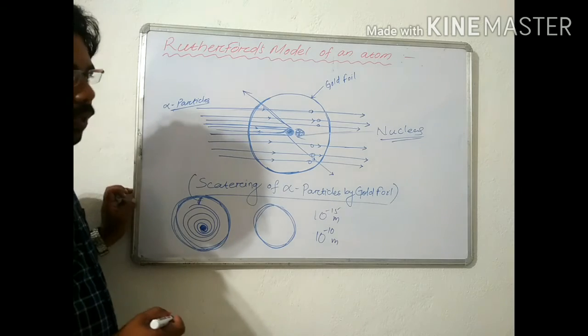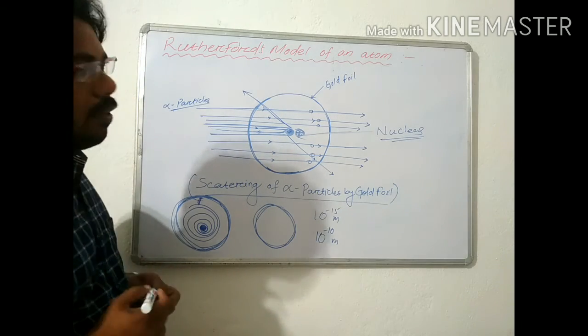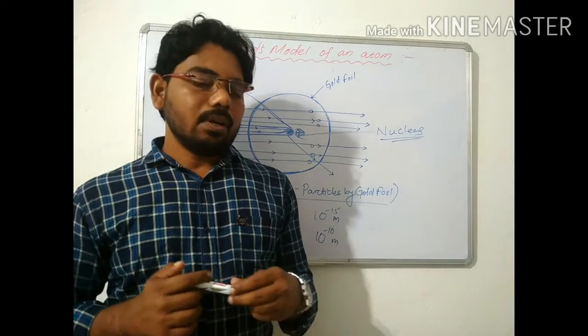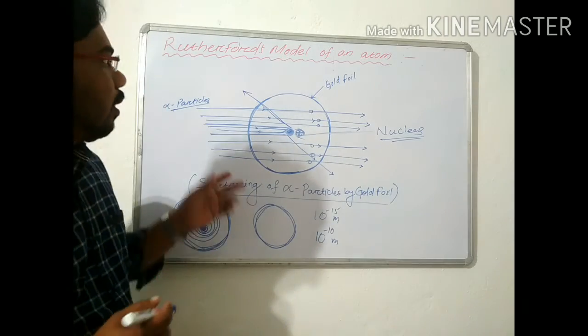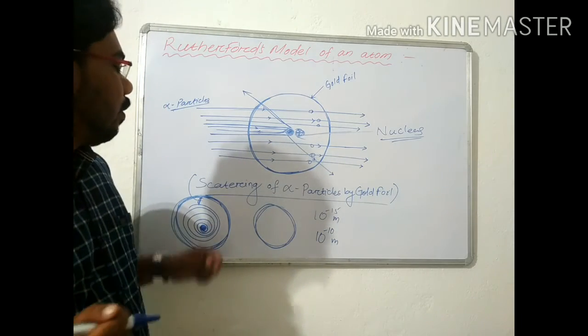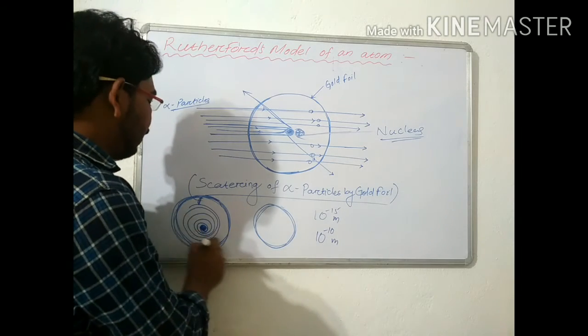Then the atom would be unstable, but we already know that the atom is stable. So this model, by predicting an unstable atom, has this limitation.